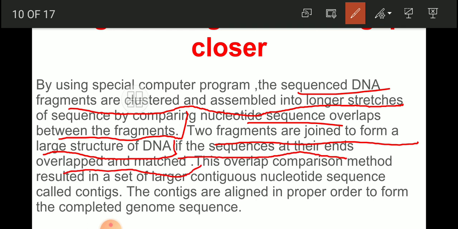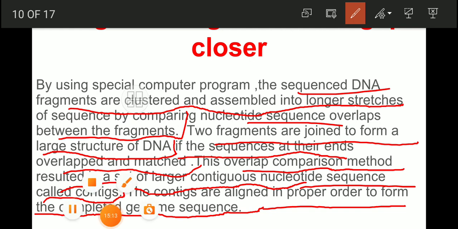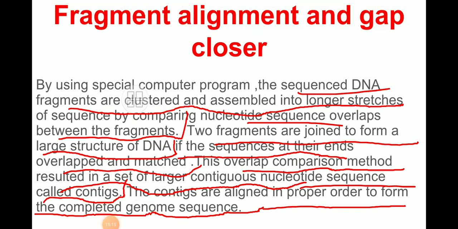This overlap comparison method results in a set of large nucleotide sequences called contigs. Contiguous nucleotides, that is known as contigs. The contigs are aligned in a proper order to form a completed genome sequence.